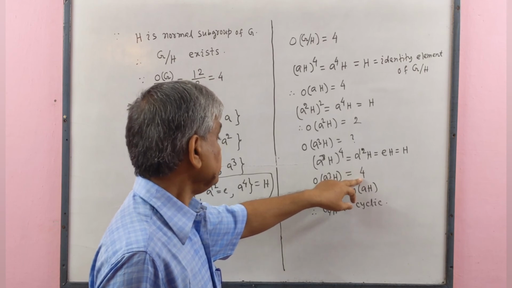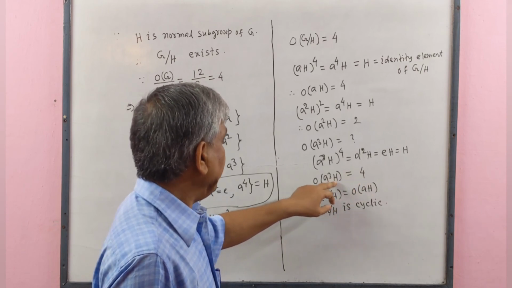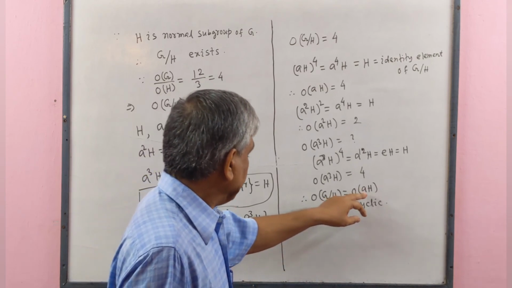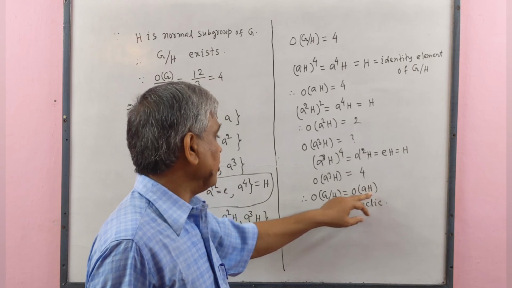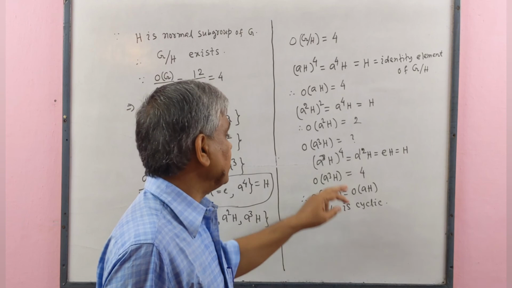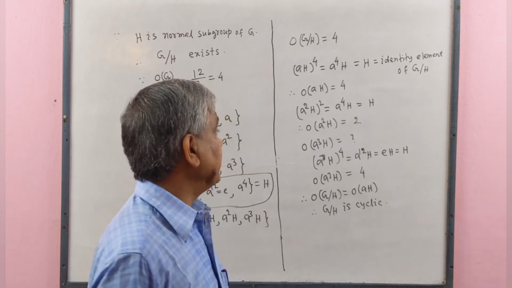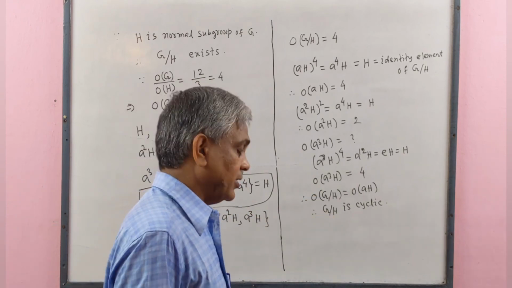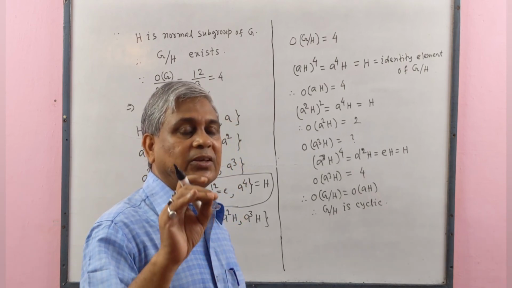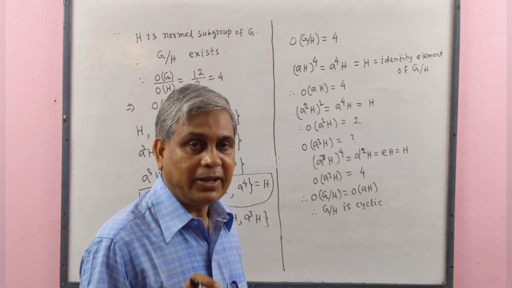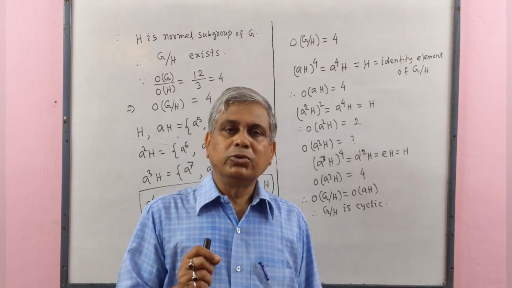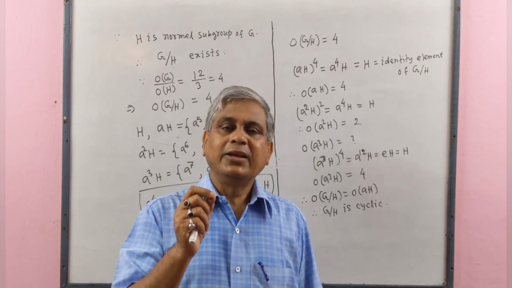Therefore, A cube H be another generator. AH be a generator of G by H and A cube H is also another generator of quotient group G by H. That is, quotient group G by H is a cyclic group. Proved. Now I will give you details of my lecture notes.